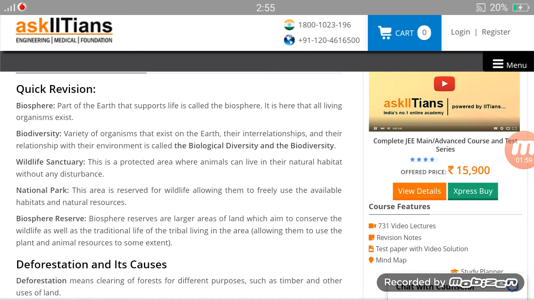What is biodiversity? The variety of organisms that exist on the earth, their interrelationships and their relationship with their environment is called biological diversity or biodiversity. So here we have two names for the term biodiversity. Another name of this term is biological diversity. All the organisms which exist on this earth, and their relationship and interrelationship with the environment, all come under biodiversity.